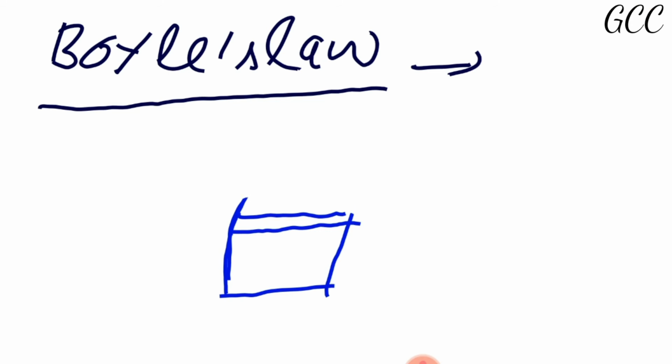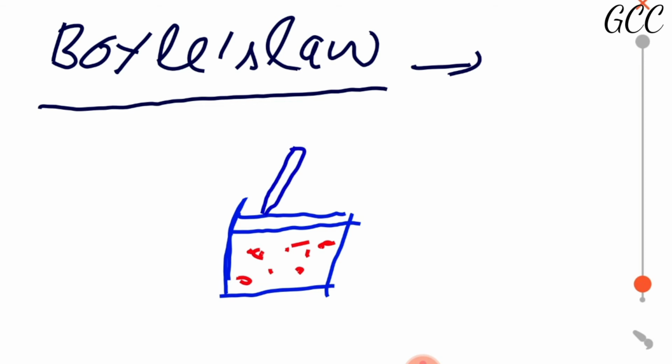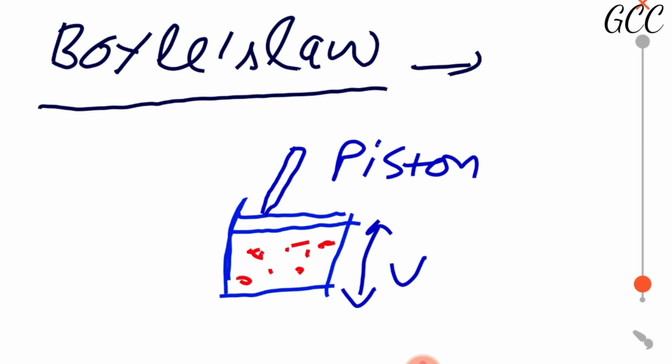Just see it very carefully. This container is having some gas. Let this be a gas particle, and on top I have made a piston. This is a piston, and this is the volume of the container. When you apply pressure on this piston, you see the second diagram. This is diagram number 1. Now I am making the second diagram.